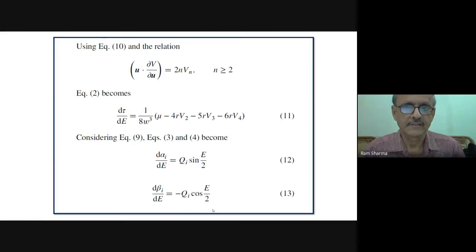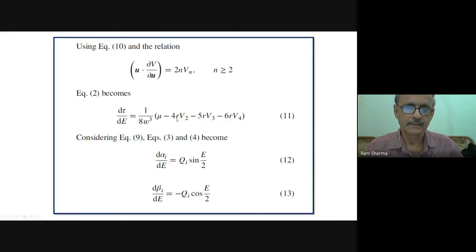Now using this is another good thing in the element equations. This u dot del V by del u comes as 2n Vn. So wherever in the equations it is coming, we can replace it by this, for n greater than or equal to 2. In equation 2, d tau by d, because time you also have to compute as you are moving, as your angle, after each revolution you've gone 360 degrees. So your tau also you need to update.